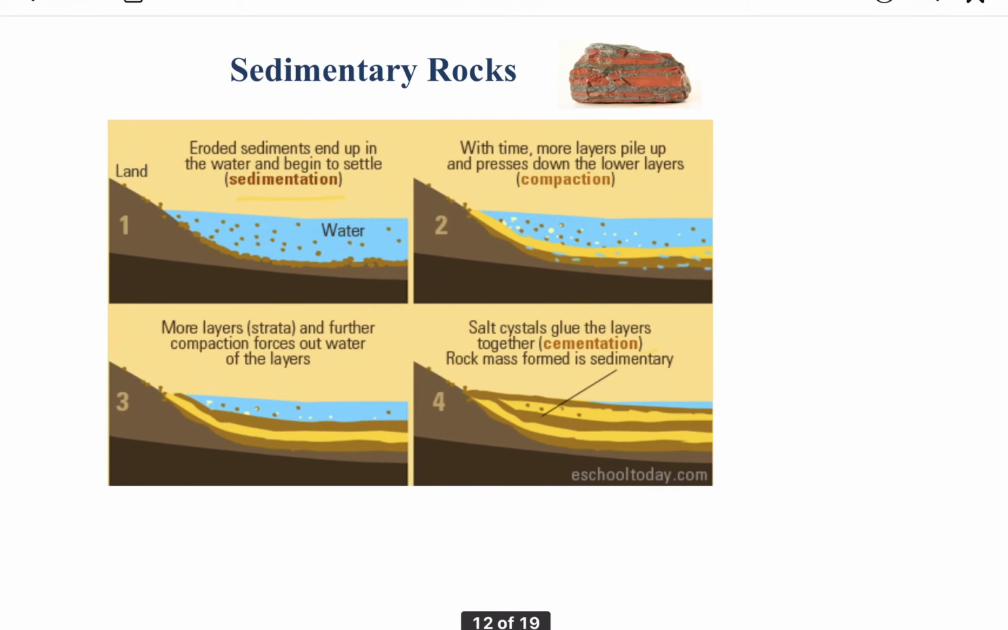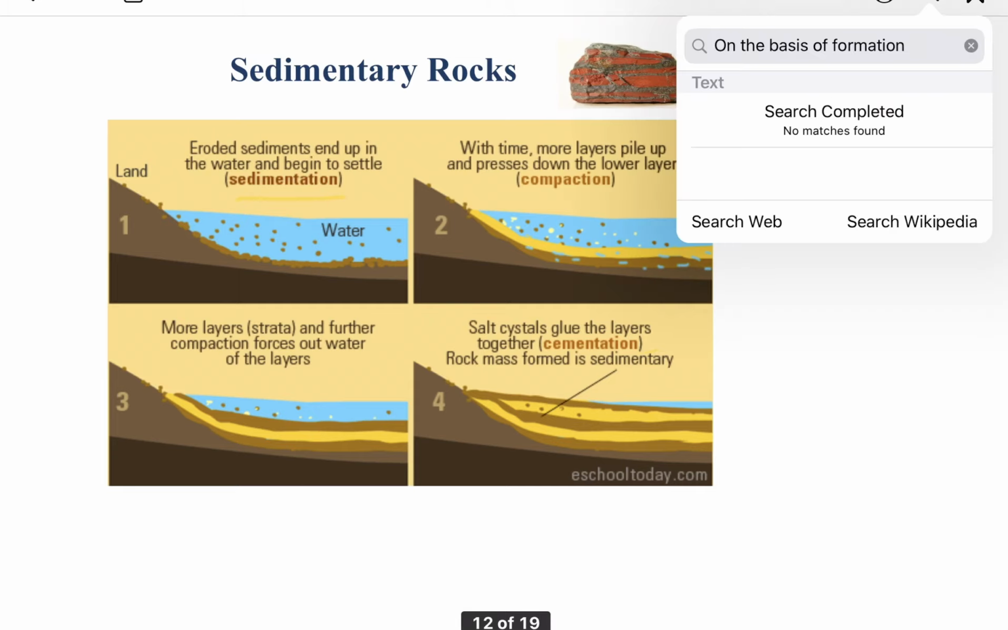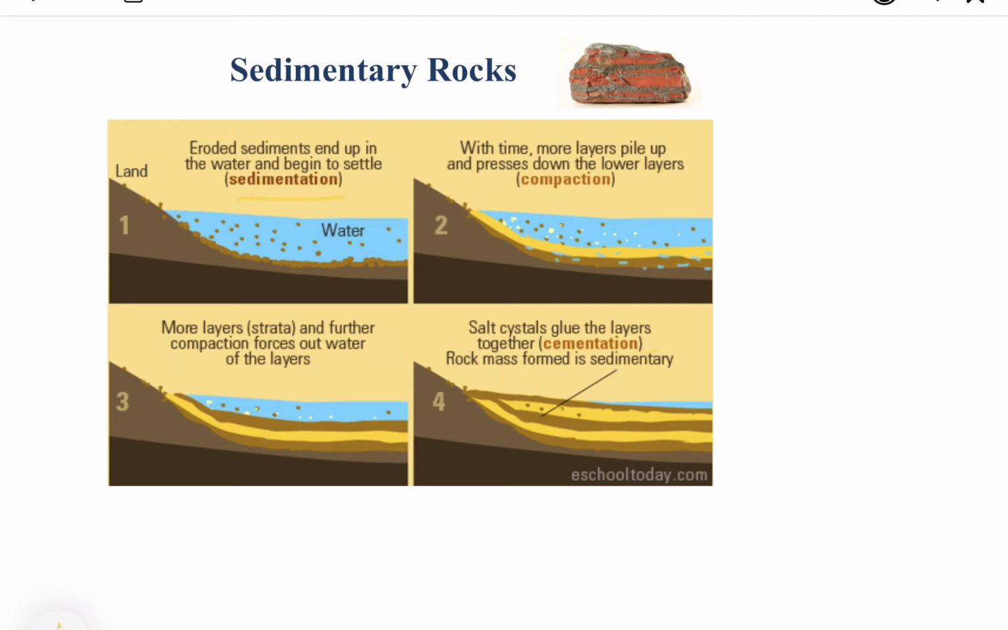The first step, the land, or you can say the rock or the mountain, where the erosion activity takes place due to the wind and the water, so that is converted into sediments, and those eroded sediments end up in the water and begin to settle. तो वो sediments ultimately एक place पर settle होना शुरू हो जाएंगे, which is called the sedimentation.